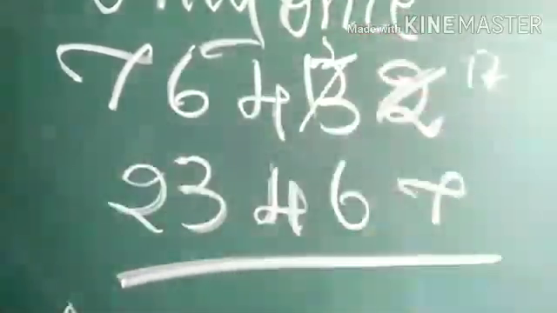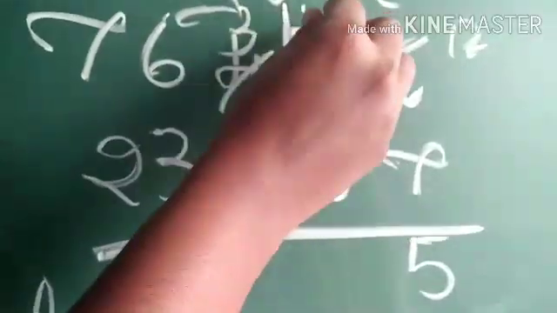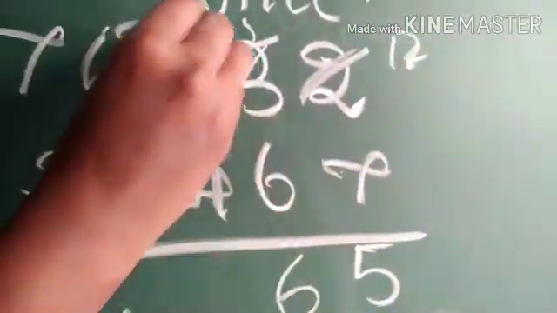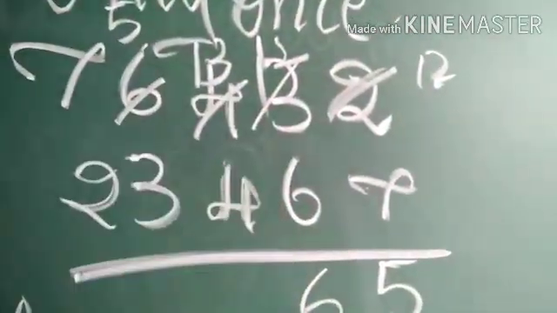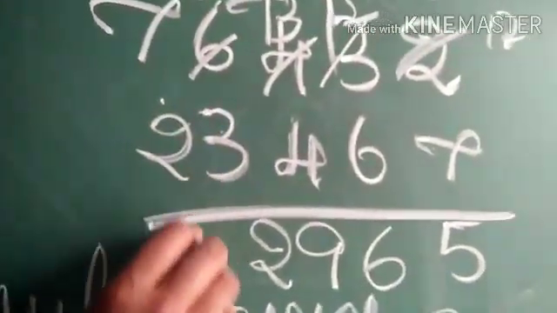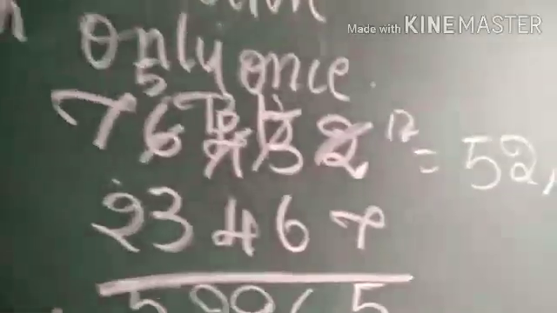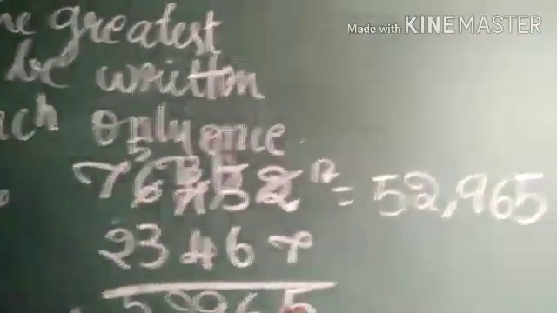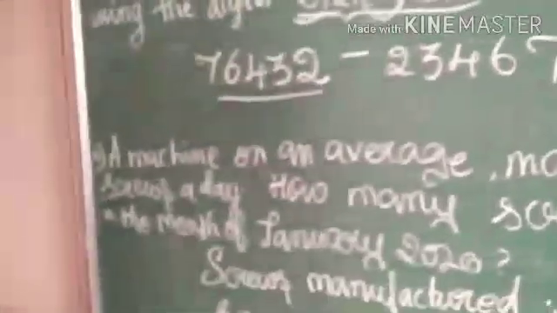So you have to borrow, 2, 5, 12, 3. So 12 minus 6, 6. You have to borrow another number because it is 3. 13 minus 4, 9. 5 minus 3, 2. 7 minus 2, 5. What is your answer? 52,965. So the difference between the greatest and least number is 52,965.